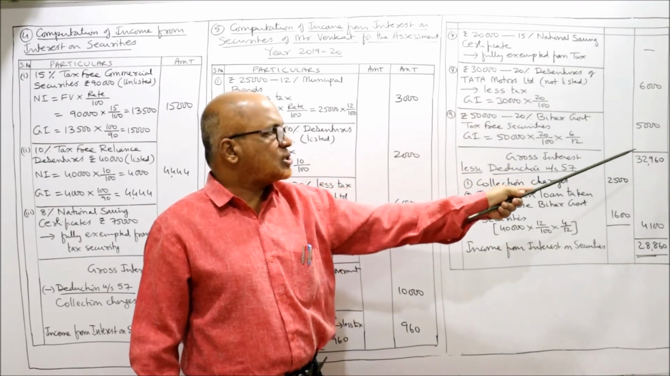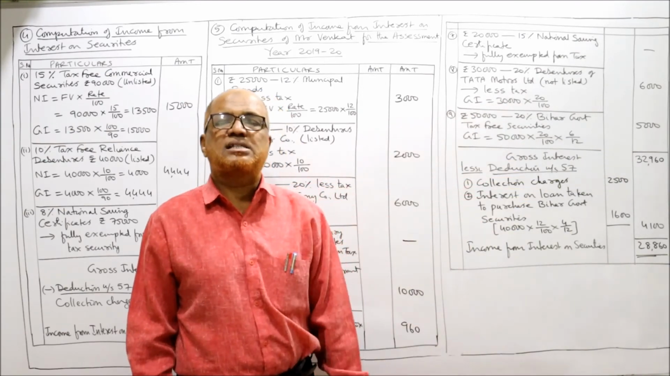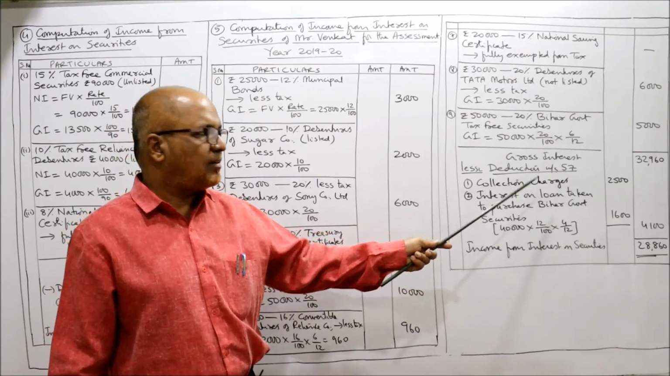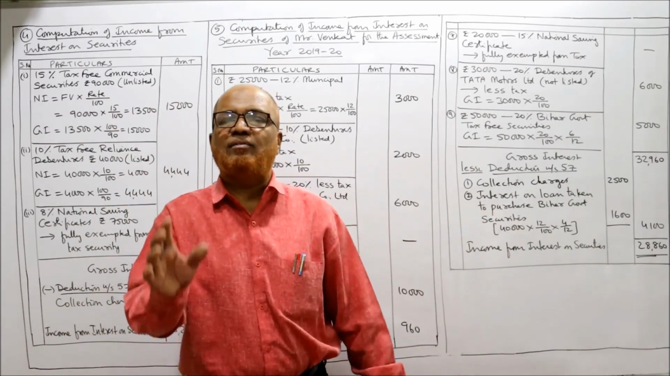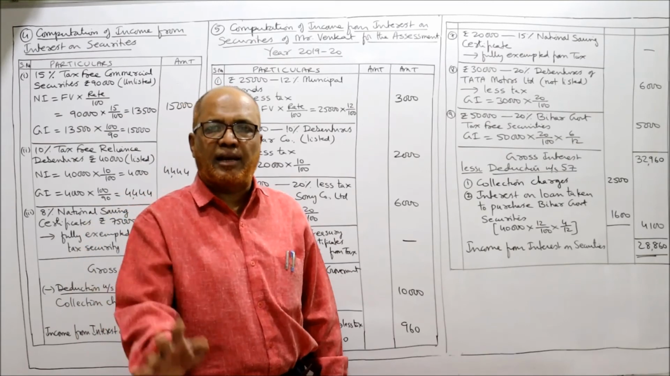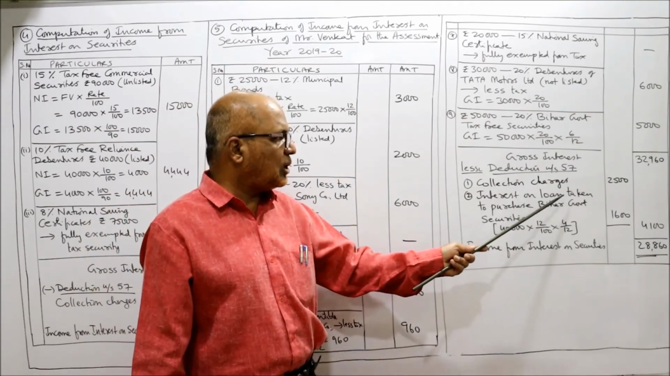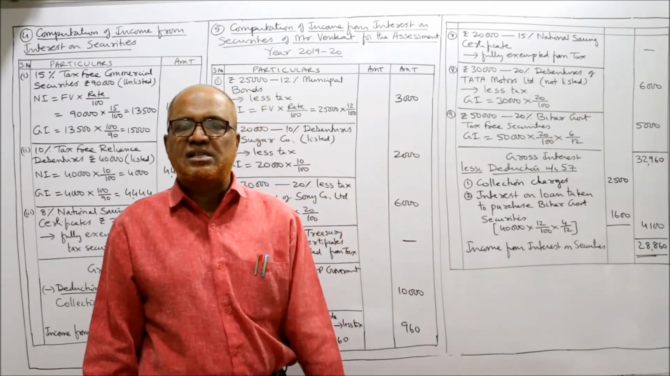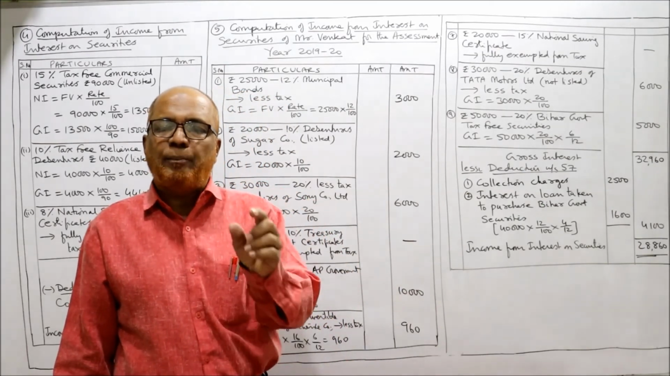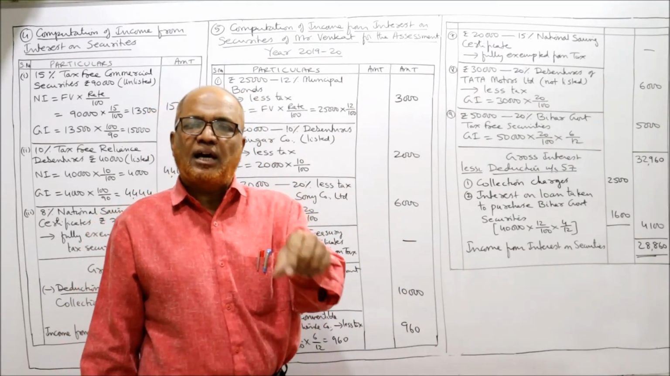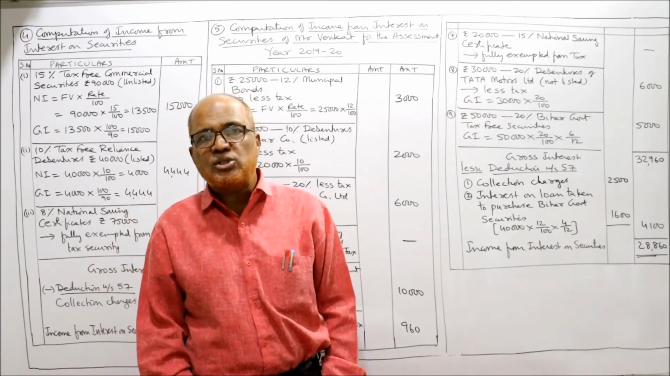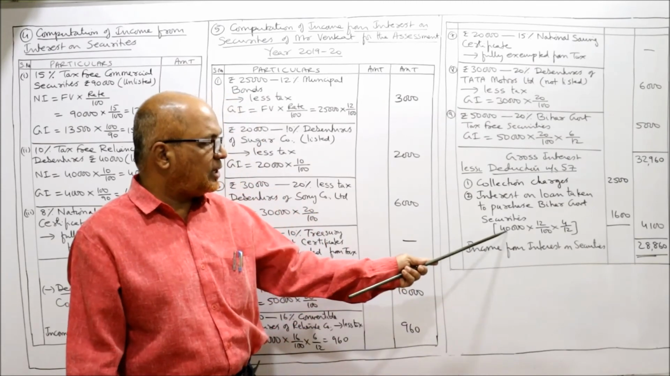Now take the total gross interest. 32,960 is the total gross interest. Now deductions under section 57. Collection charges 2,500 given in the problem, no calculations. Now interest on loan taken to purchase Bihar government security. In the paragraph it is given that for purchasing the Bihar government security, the assessee has taken a loan from bank. How much loan he has taken? 40,000 rupees loan he has taken.